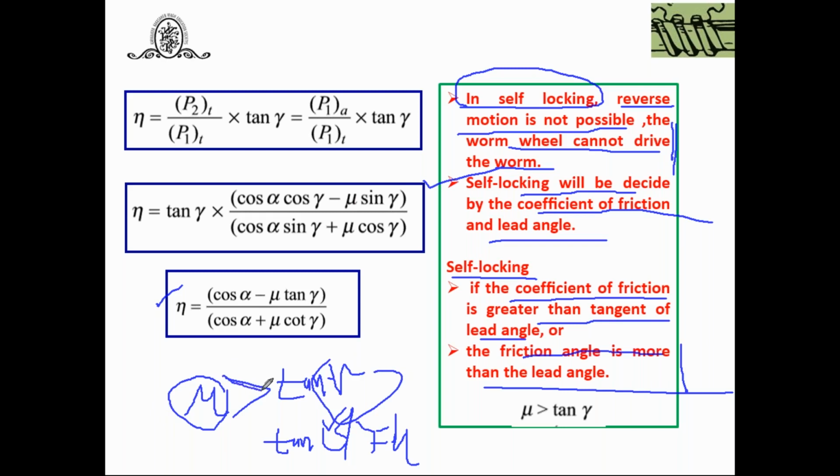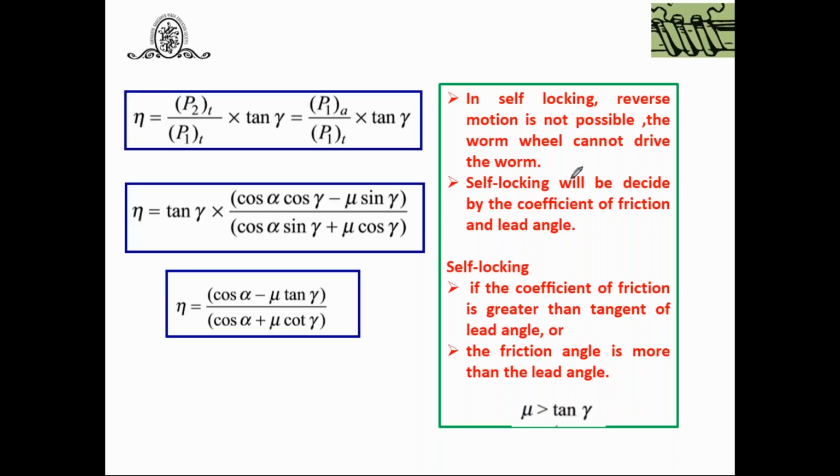You know very well, in friction you might have studied, mu is equal to tan phi. This is the condition for self-locking. But in this condition, it's not possible to run a worm by using the worm wheel.